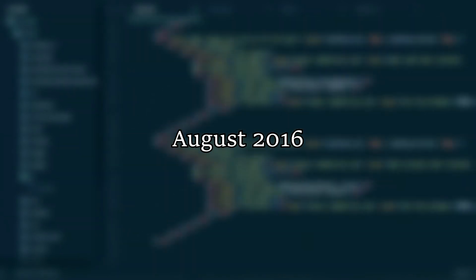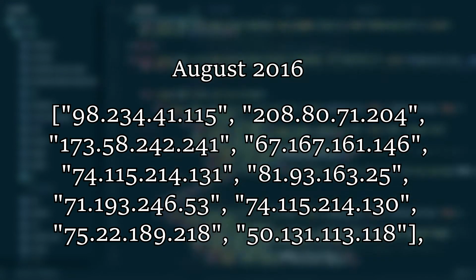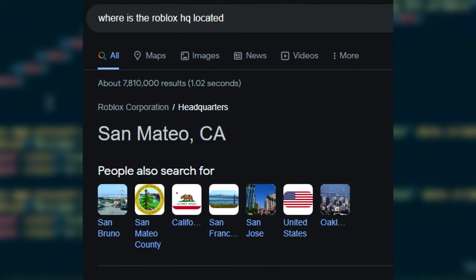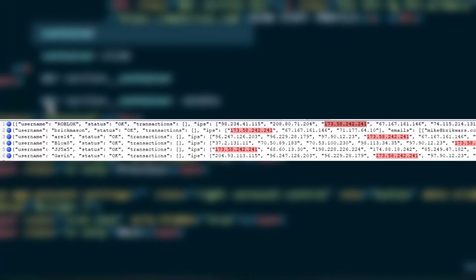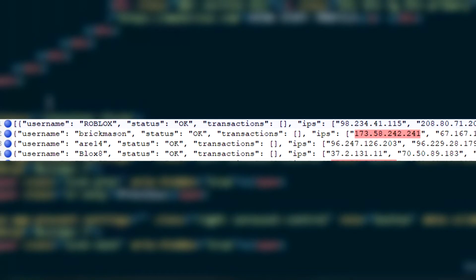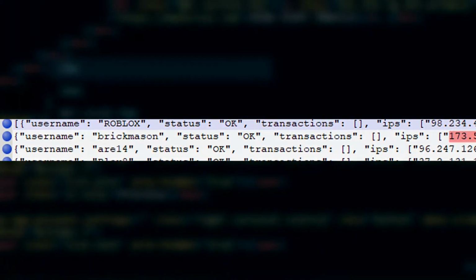Now, as of August 2016, 10 IPs have been recurrently recorded on the account within a data leak that happened around the same time mentioned. Although most of these IPs trace back to San Mateo, California, where the Roblox HQ is located, there are a few IPs that have been active on multiple users in the past, and that's what we're going to be talking about later on.